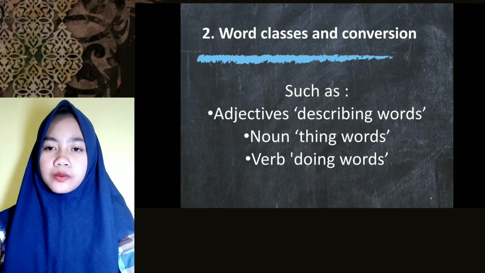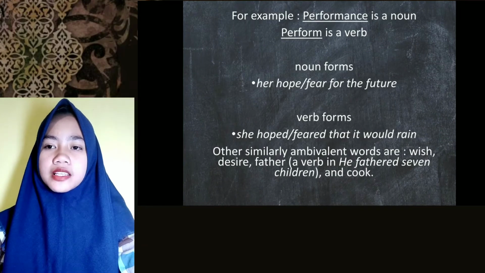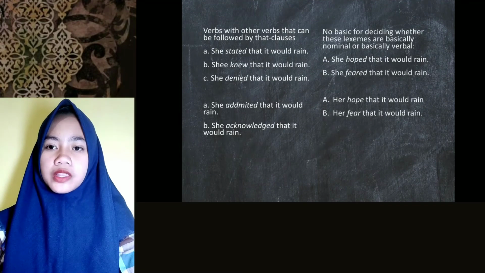Number two is word classes and conversion, such as adjective, noun, and verb. For example, performance is a noun, perform is a verb. Noun forms, the example is her hope for the future. Verb forms, the example is she hoped that it would rain. Verbs with other verbs that can be followed by that clause. The example, he stated that it would rain, and she admitted that it would rain.